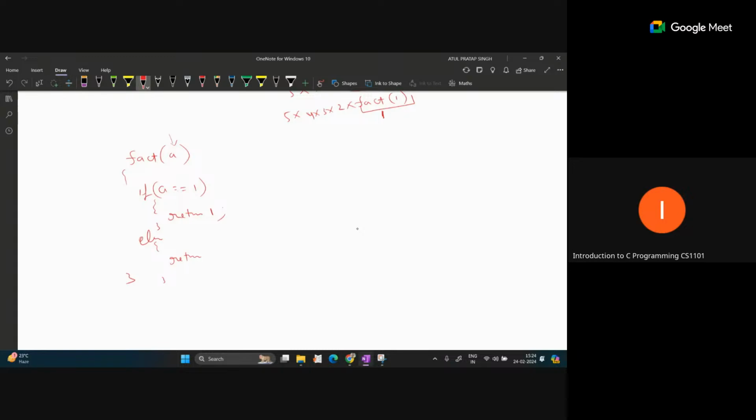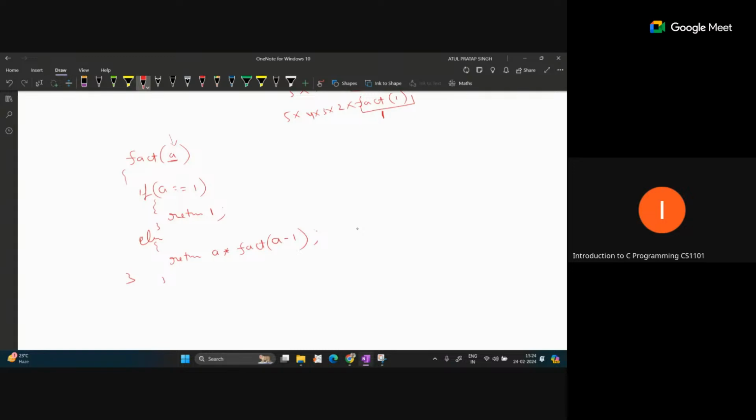So return, and here what value are we taking as input? a into, and we will call this function recursively, but we will reduce the input by 1. So we can write it like this: return a into fact of a minus 1. And this is the statement.